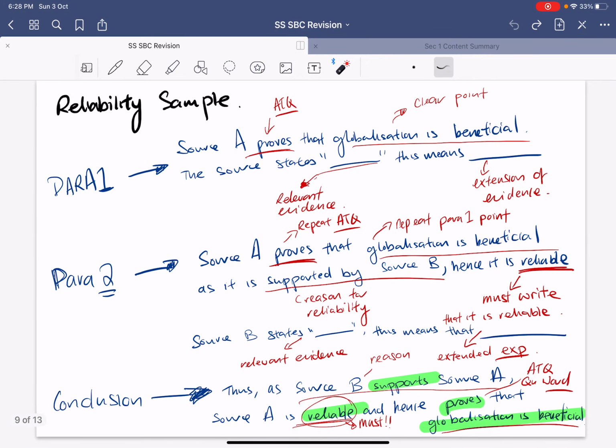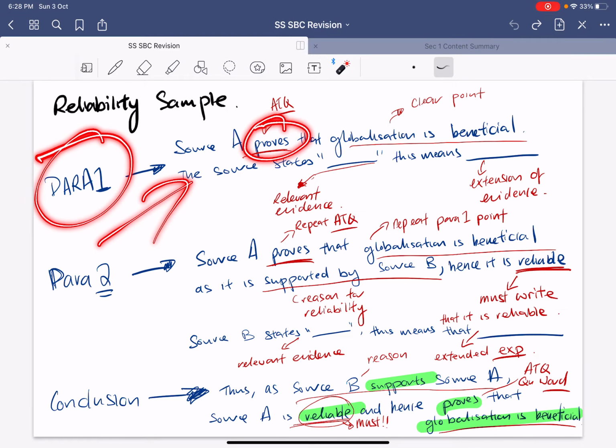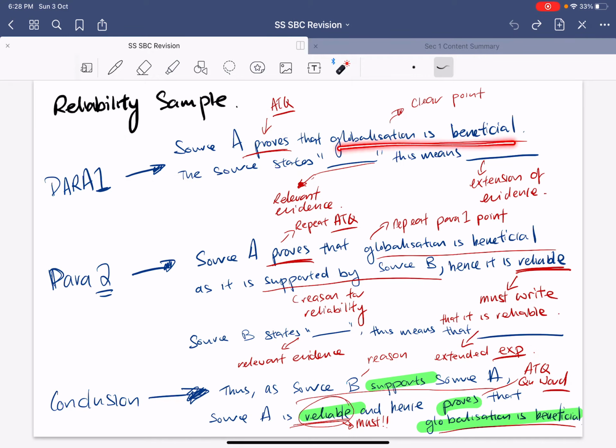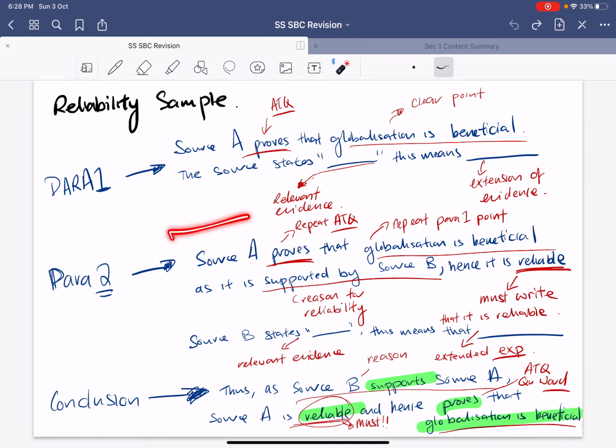So just to give you a little sample here, how your first line will look like. Example, paragraph 1, you say source A proves. The word they use is proves. So answer the question. Proves that globalization is beneficial. A clear point, a clear topic, globalization, and it is beneficial. Then evidence, evidence here, explanation. Okay, follow the same criteria as your basic inference. Then you leave a line, please leave a line, and you go to paragraph 2.